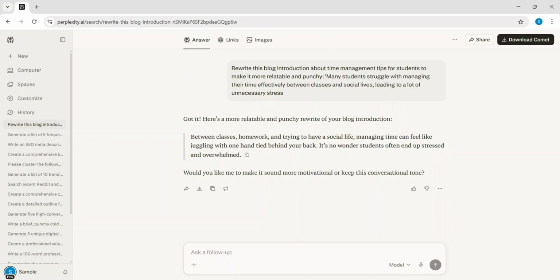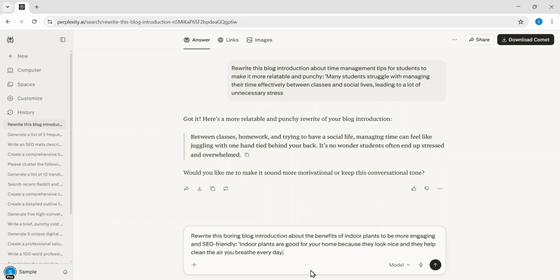Now I'll move on to a second example to see how it handles a different niche, like home decor and wellness. I type in a prompt to rewrite a very simple introduction about the benefits of indoor plants, focusing on making it more SEO friendly and exciting.